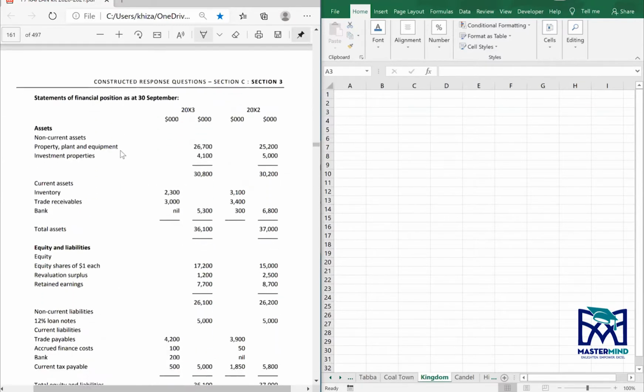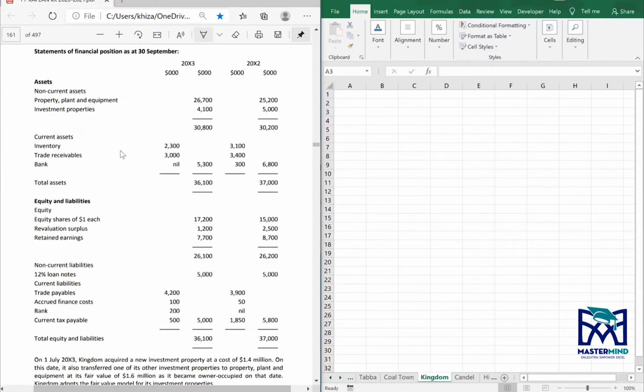Assets increased, investment property decreased, inventories decreased, trade receivables decreased. Bank, you had a positive $300,000 in your account. Now it's negative. You have an overdraft of 200,000, which shows in the current liability area, right? Equity has changed because there is probably an issue of shares, revaluation surplus, retained earnings, 12% loan notes, trade payables, accrued finance costs, bank and current tax payable.